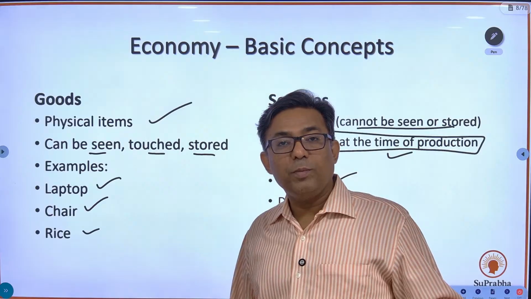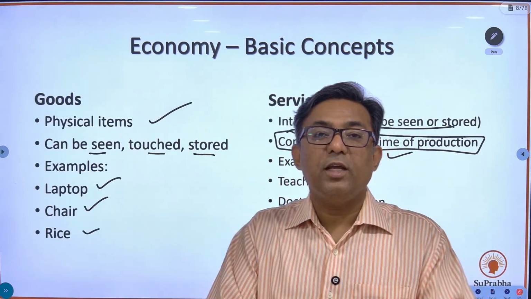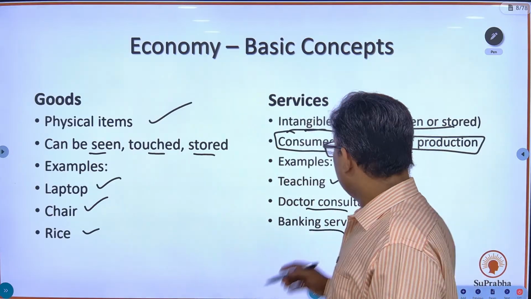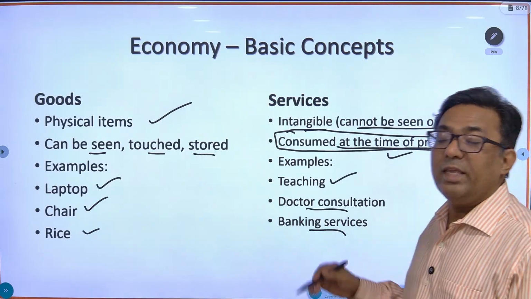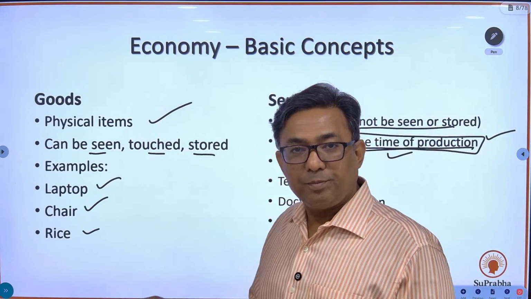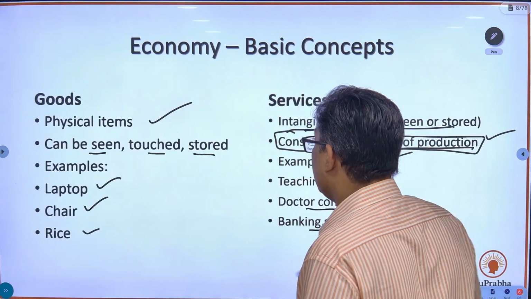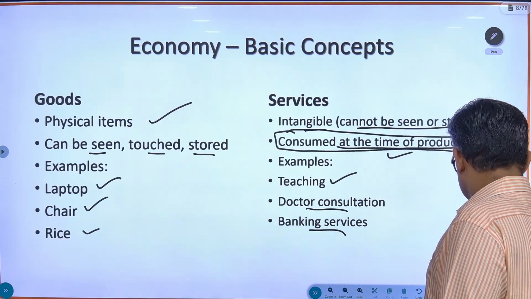So if I go to the bank, I ask for a service. When they produce a service, at that time itself I have to consume that service. So services have to be consumed at the time of production. This is very important. Goods can be consumed at a later period. So this is the difference between goods and services.